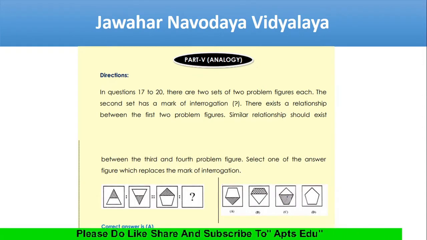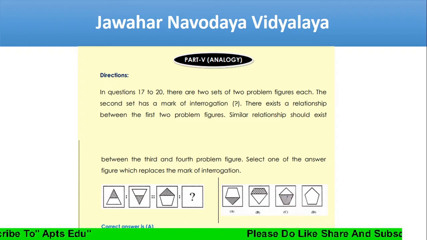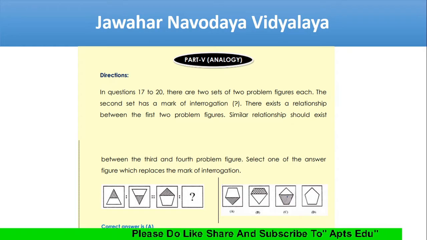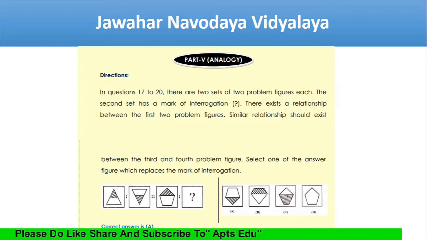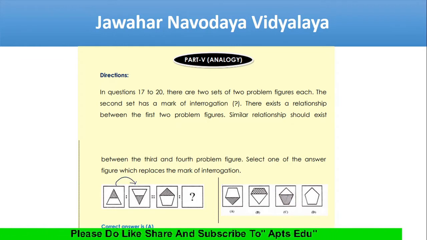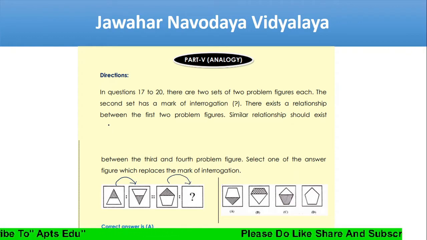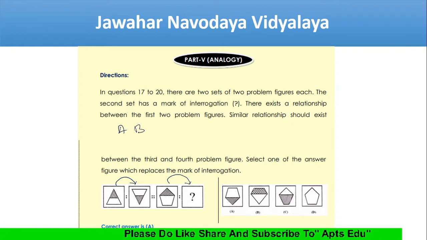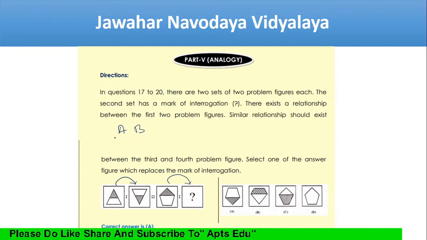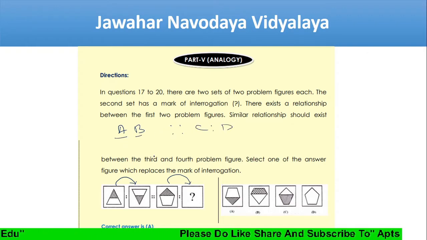So in question 17 to 20, two sets are given. The second set has a mark of interrogation, that is question mark. So there is a relationship between the first. If you see here, this and this has a relationship, and we need to figure out what is the relation. For example, A, B. Let us assume A, B is there, and C, D is there.